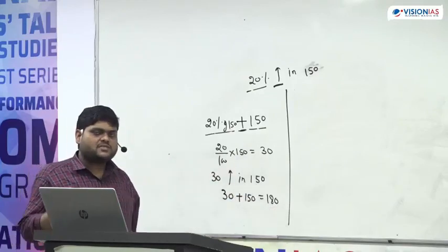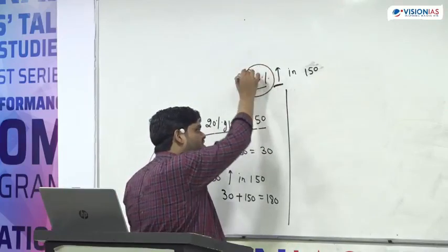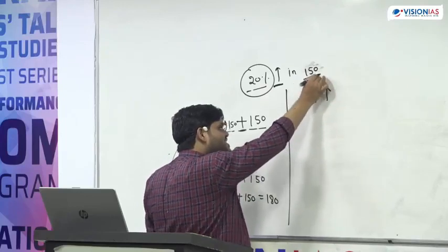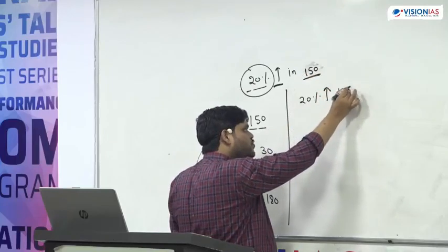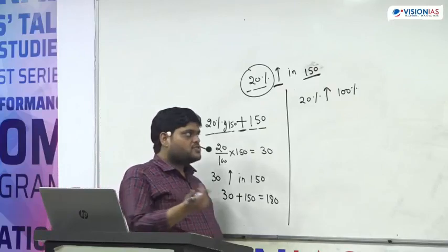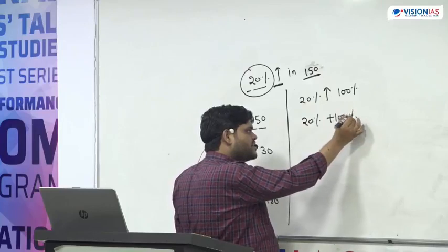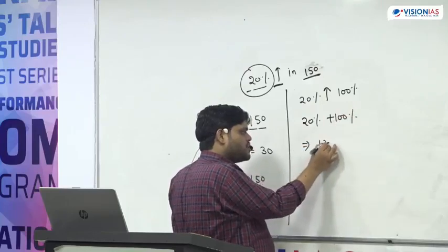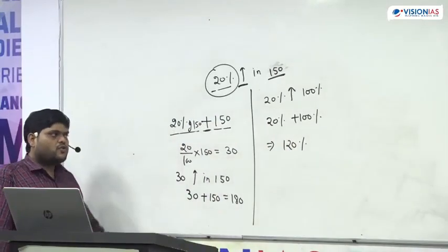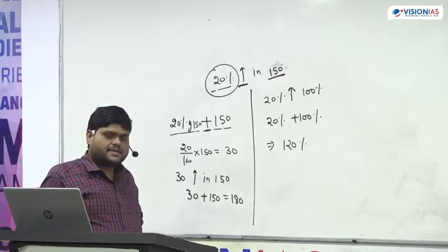Now the second way is that we can change both into percentage. We know that we have to increase by 20%. So 20% increment, and the number itself is always equal to 100%. So the question becomes 20% plus 100%, and this is equal to 120%.